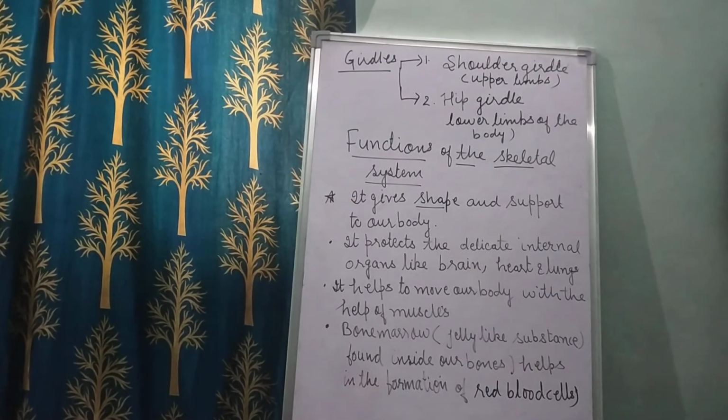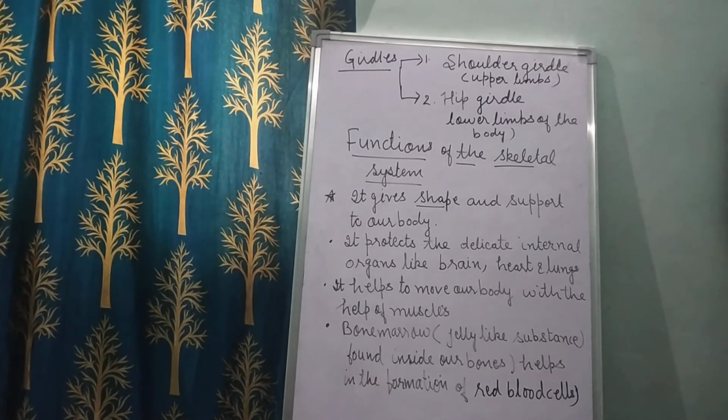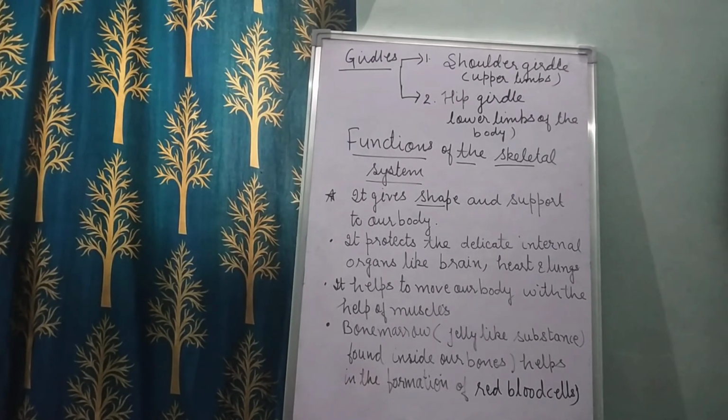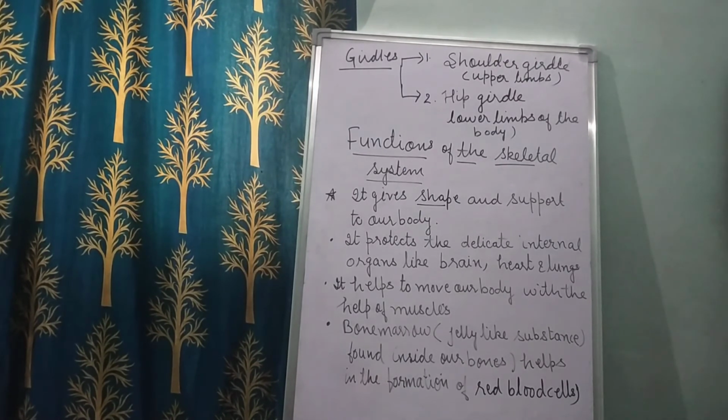So everybody forget about walking, we would not even be able to stand properly. Different parts of the skeleton protect the soft internal organs. What does the skull do? The skull protects the brain. And the second one, the rib cage. What does the rib cage protect?